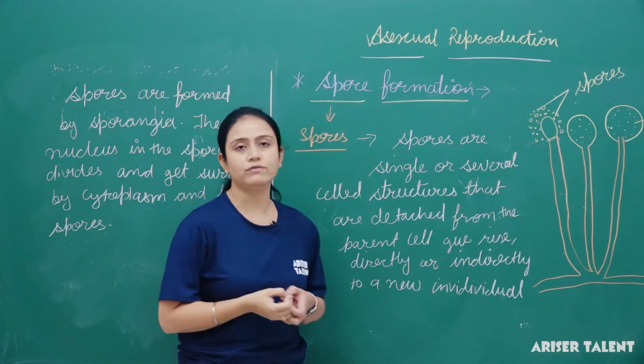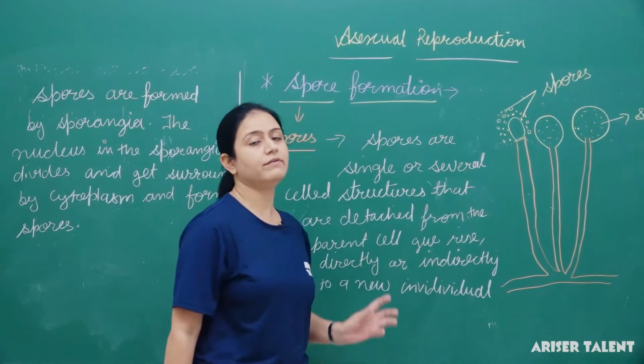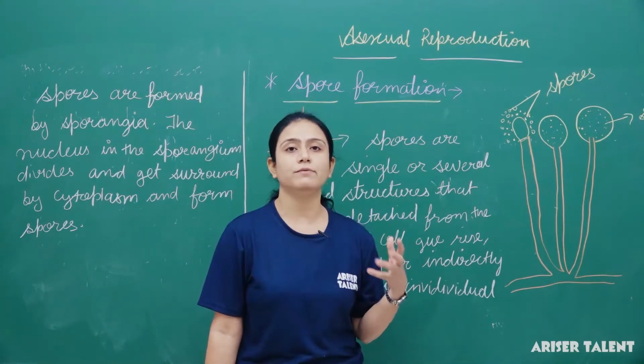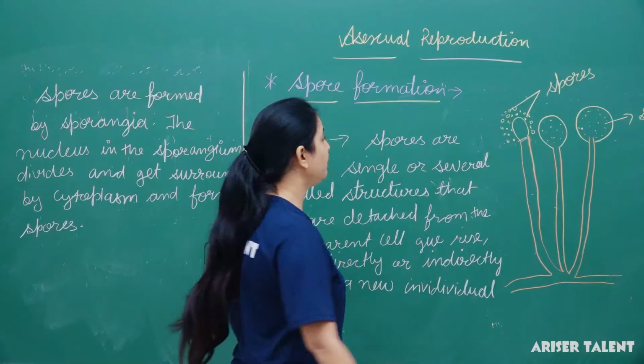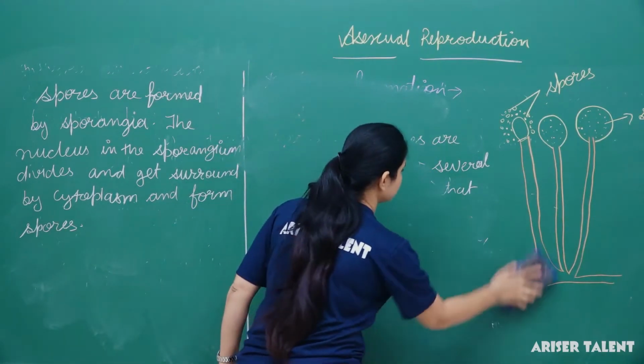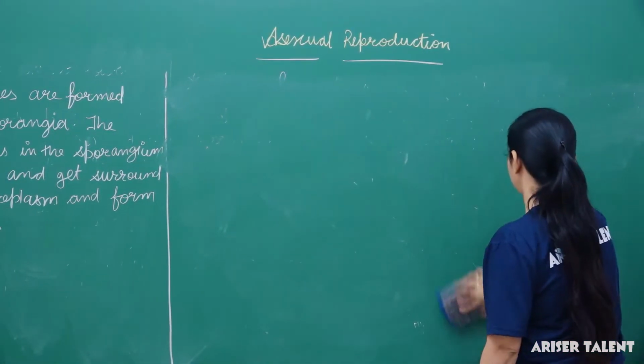Now we will talk about vegetative propagation. Vegetative propagation, as the name itself defines, vegetative means something which is produced from a part of the plant, or part of the organism. Next is vegetative propagation.